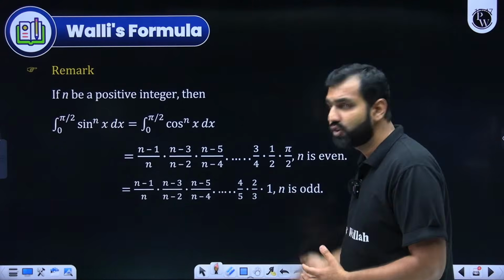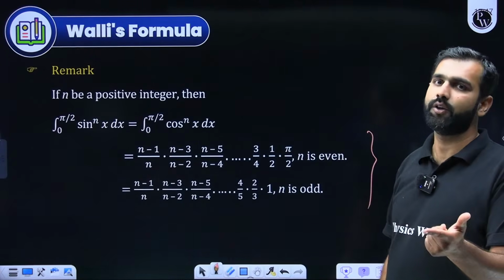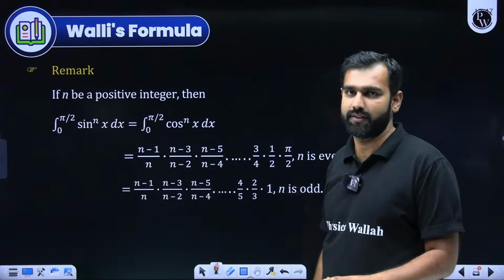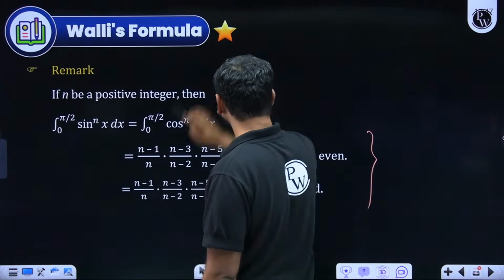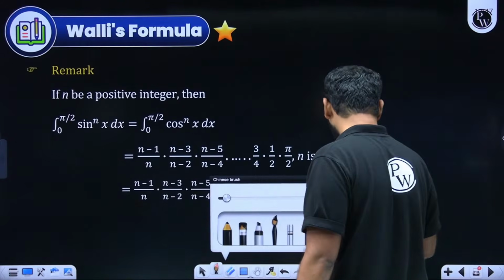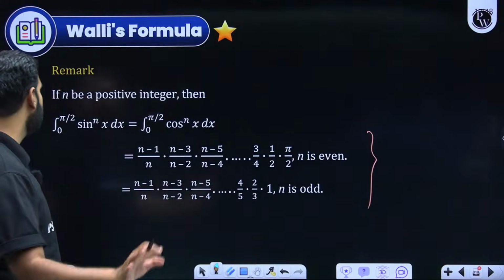So try to learn these formulae. As per your syllabus, it is not there, but if you learn this, it is very widely used in your exam and you can get the direct results. What is the formula? I repeat, one of the very important formulas, because if you could remember this, you can directly apply it in the questions and get the answers within seconds. What is the formula here? The formula is a pretty simple one.